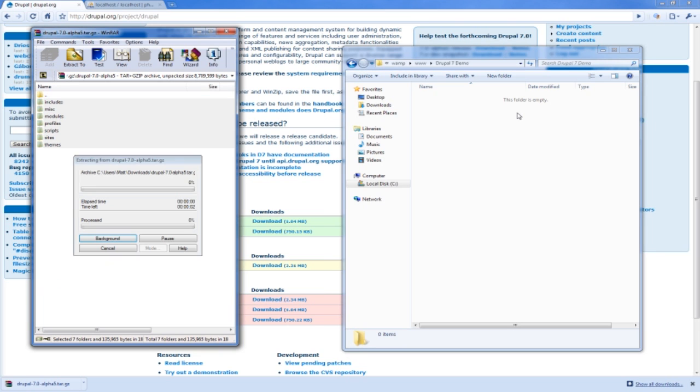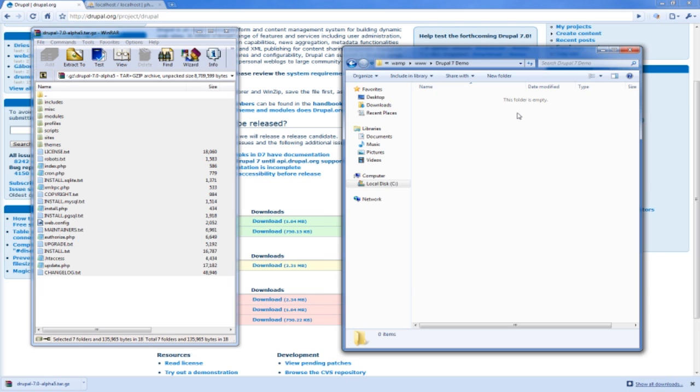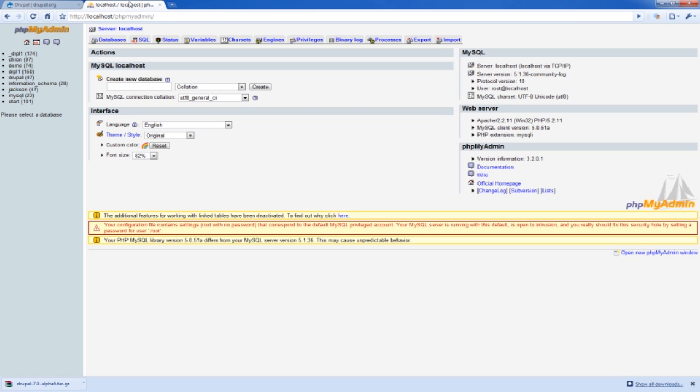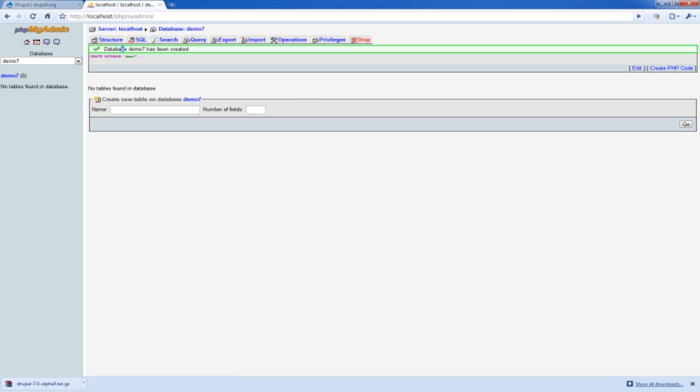So I'm going to go ahead and copy these over. And boom, just like that. So now I've got them in my web directory. And go over to phpMyAdmin, make a database called demo7. That'll be for this demo site.